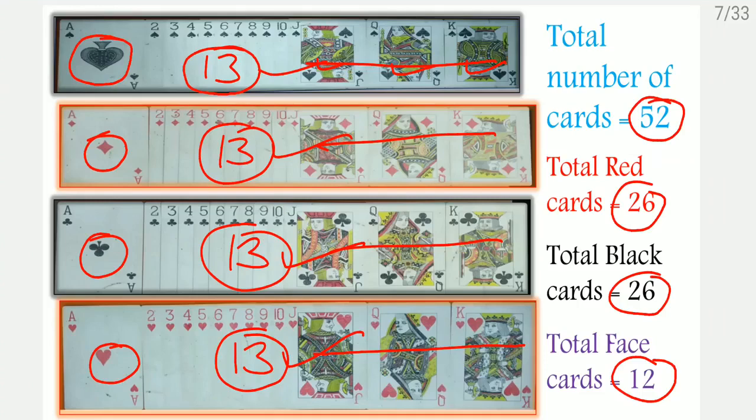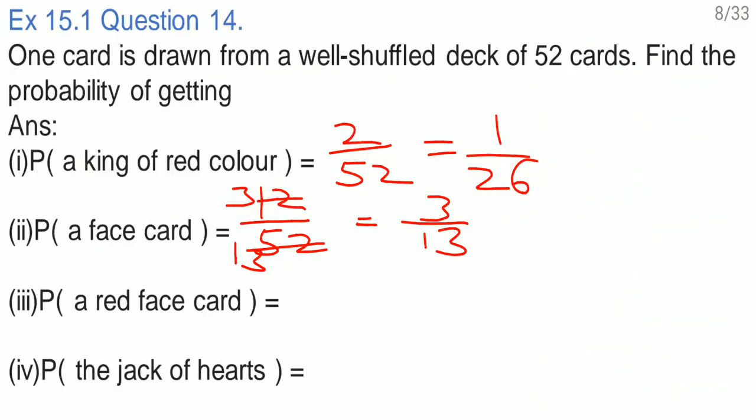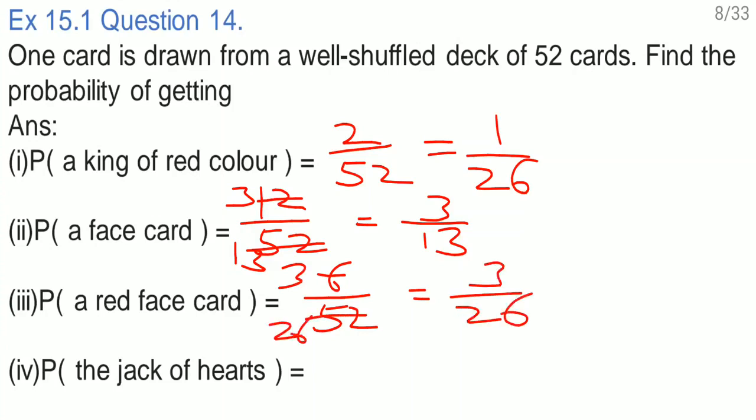See here. These are 3 cards and these are 3 cards. That means there are 6 cards. So 6 by 52. So once again we'll reduce it. 2 threes are 6 and 2 twenty-sixes are 52. So 3 by 26.